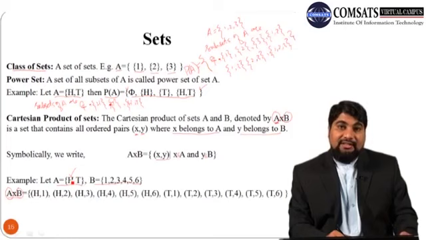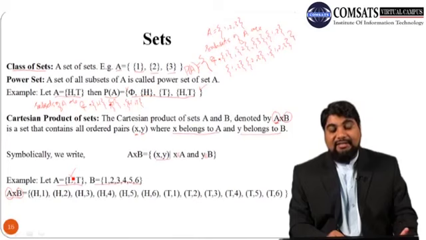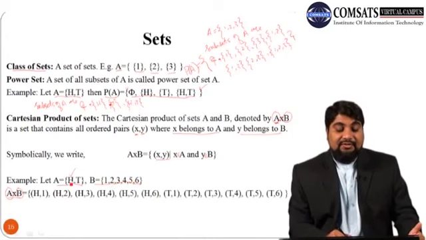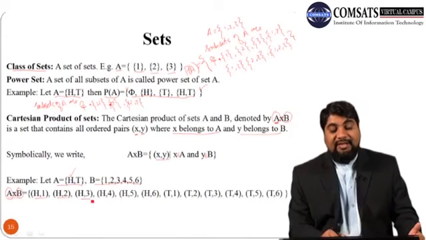Construct all possible ordered pairs keeping the first element as head and the second element from set B: H1, H2, H3, H4, H5, H6.